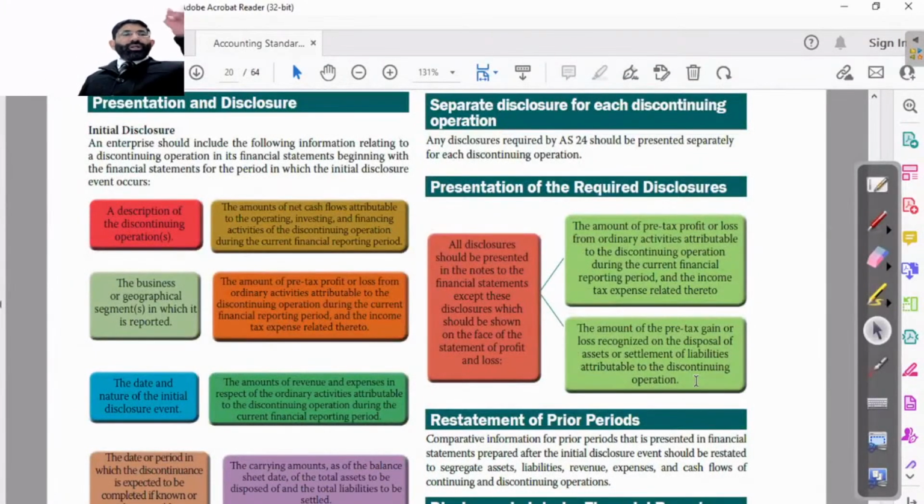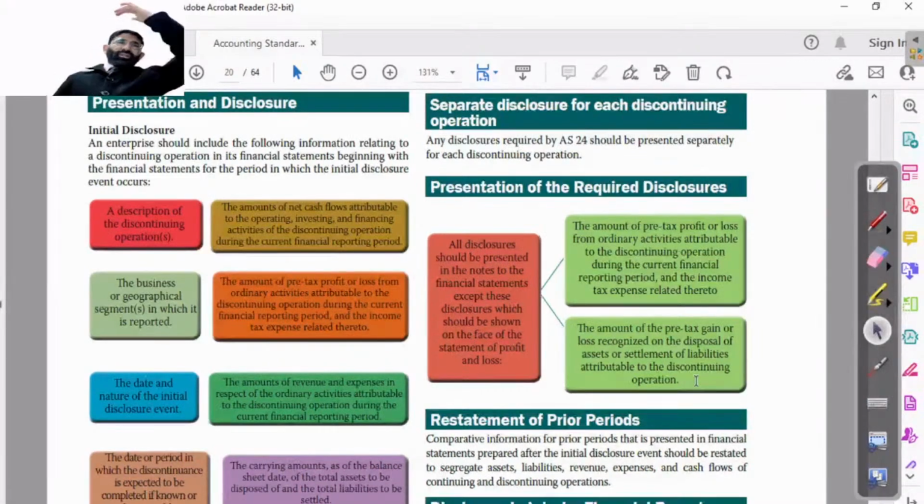Tata Nano stopped production is the right example. Tata Nano stopped the production of it. Nano is the right example of this particular discontinuing operation. Mitesh Bhai Patel, very good. Dena and Vijaya Bank are merged in Bank of Baroda, so it's a discontinuing operation? No, it's the complete merger.